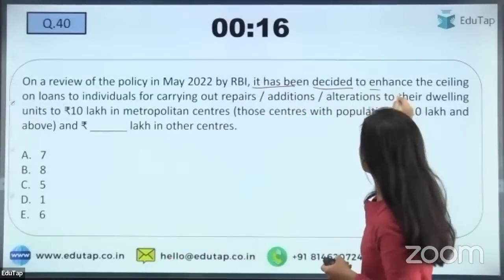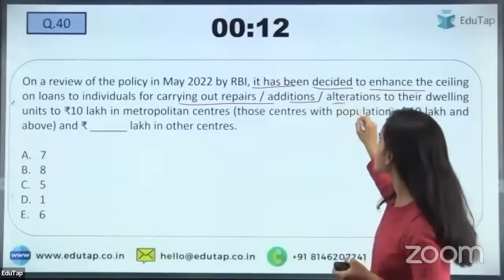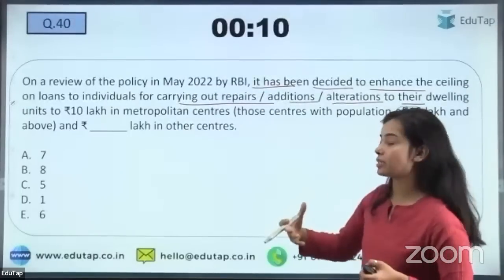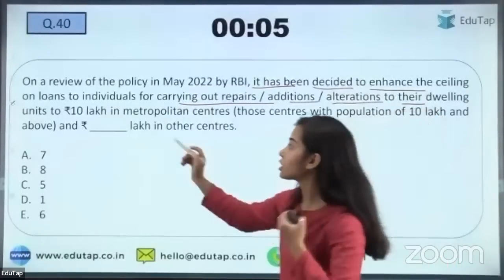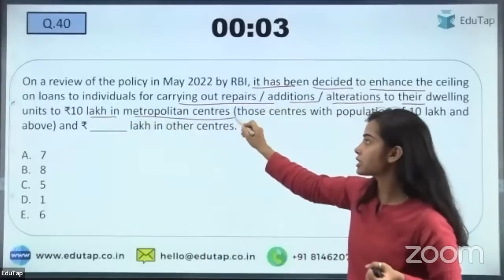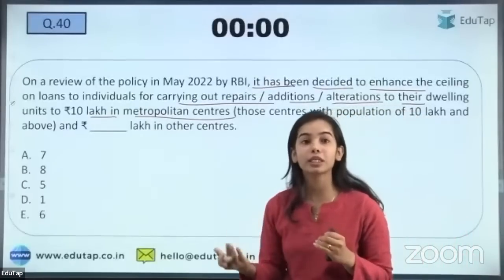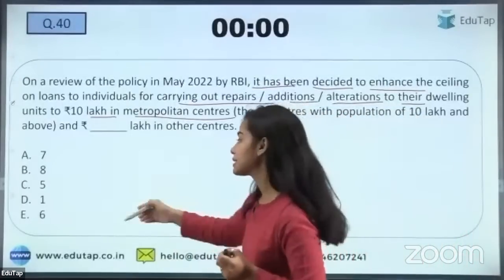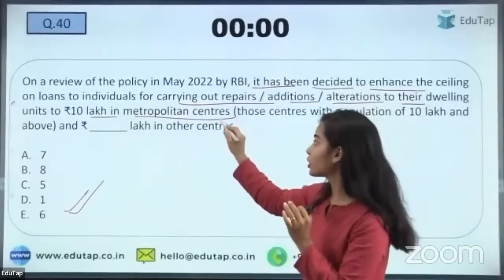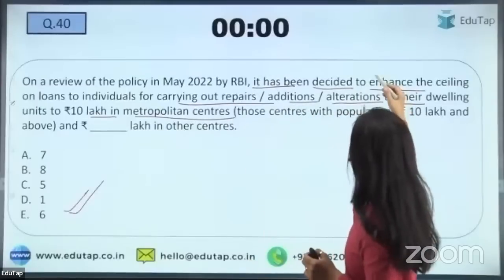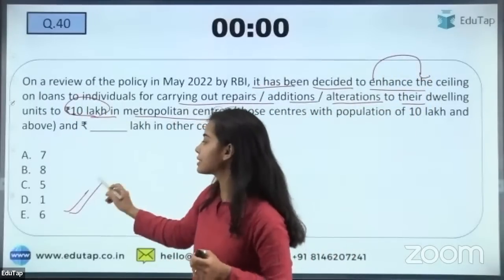It has decided to enhance the ceiling on loans to individuals for carrying out repairs, additions, alterations to their dwellings. So if they want to repair their dwellings or something, the limit was 10 lakh in the metropolitan centers, but in the other centers, what is the new ceiling now? So it is 6 lakhs. Okay, so the right answer is 6 lakh. So for the metropolitan centers, the enhanced ceiling is 10 lakh, but in the other centers the ceiling is 6 lakh.